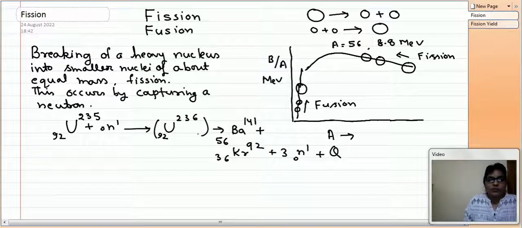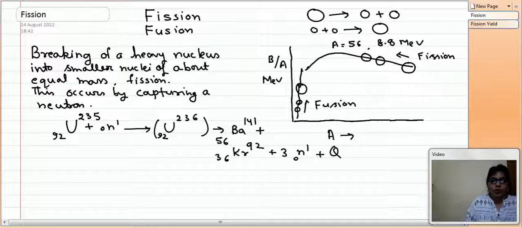So in this fission phenomenon, a heavy nucleus captures one neutron, and then it breaks into two almost equal nuclei with 3 neutrons and also some amount of energy. This amount of energy can be calculated from the sum of the masses on the final side and the sum of the masses on the initial side.